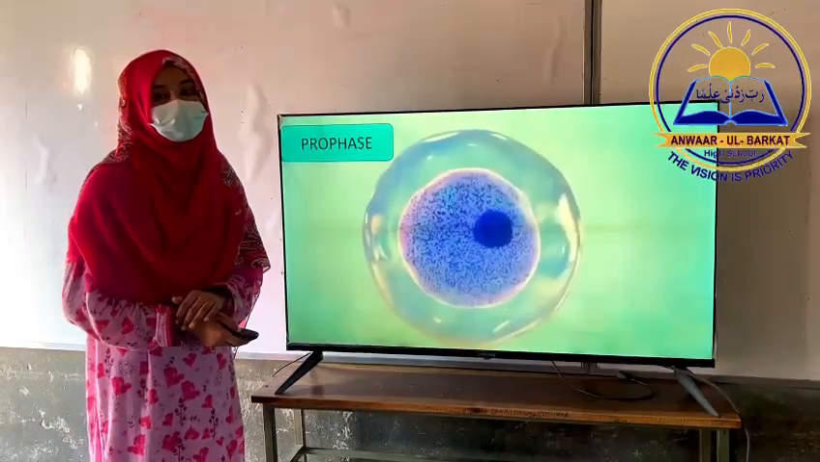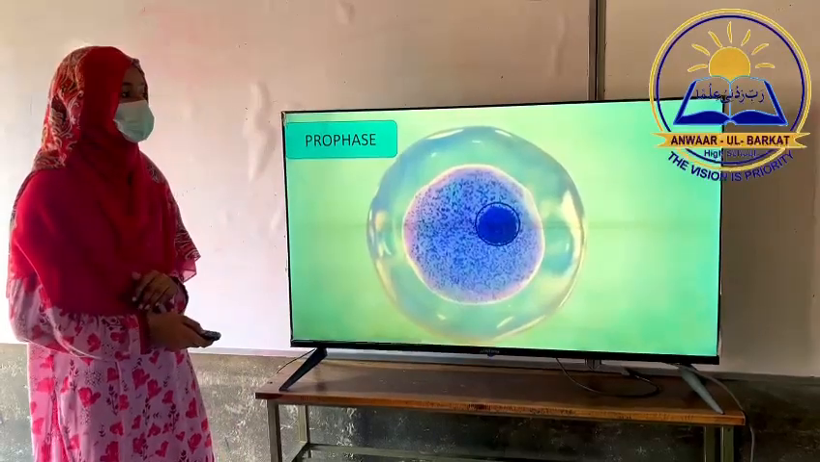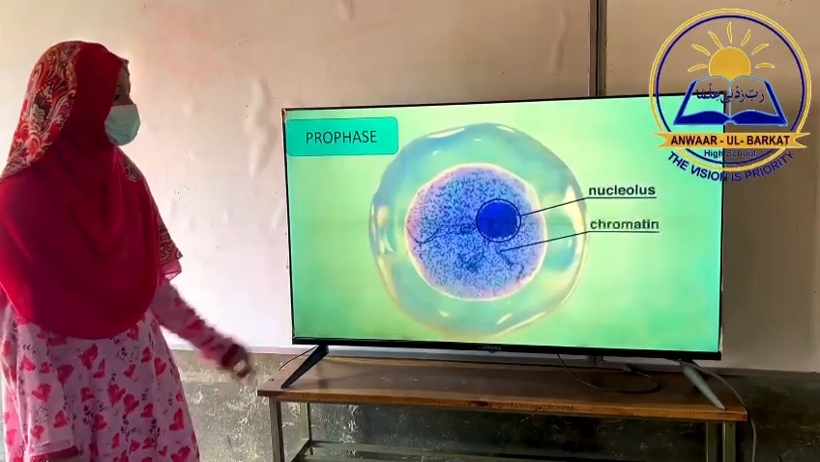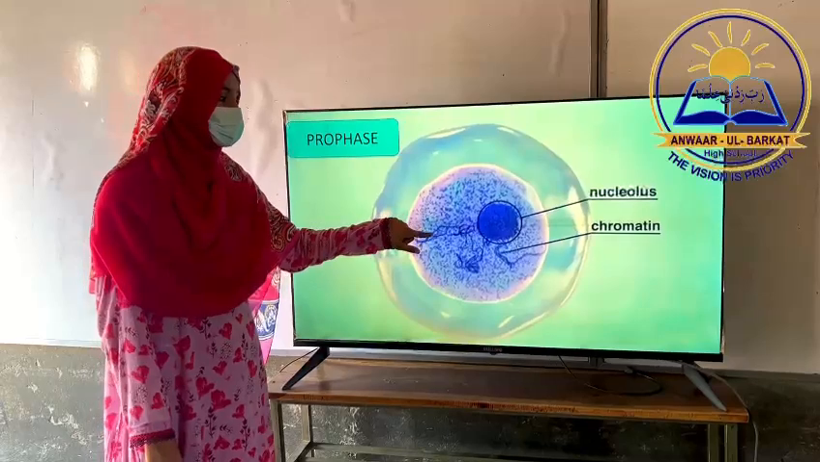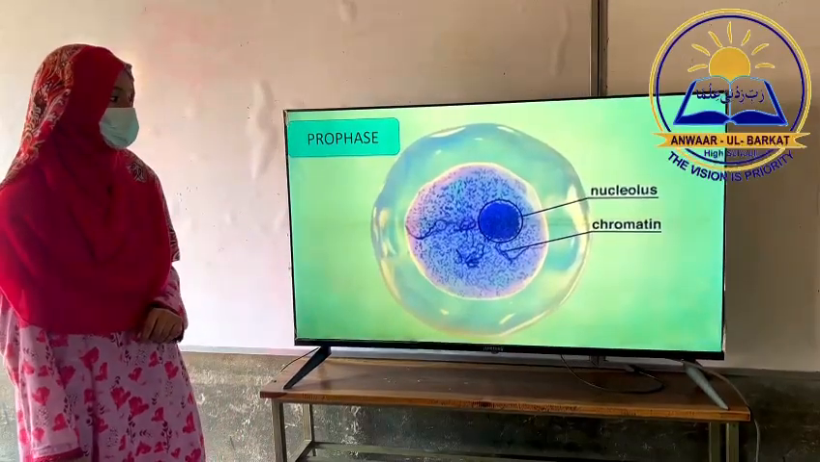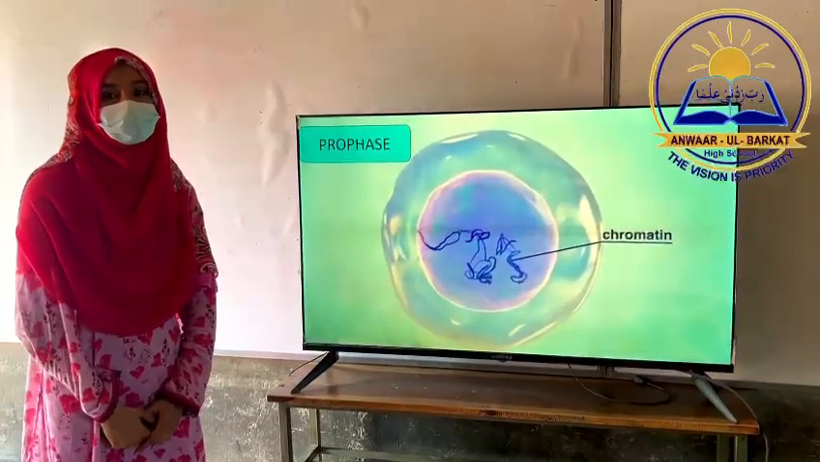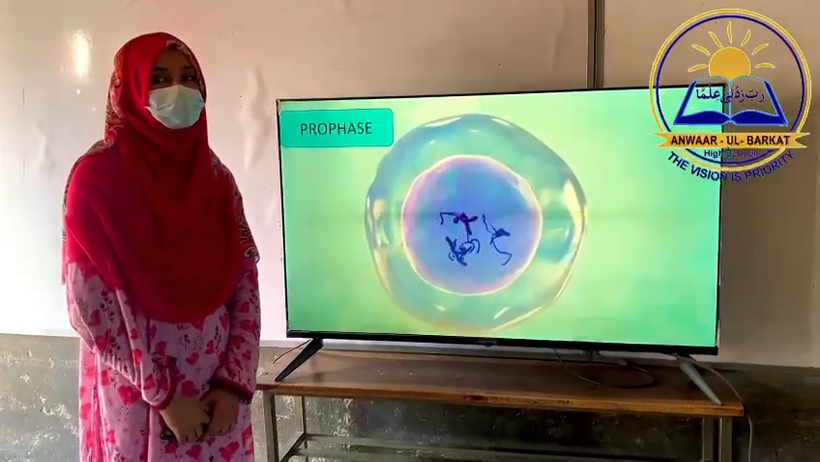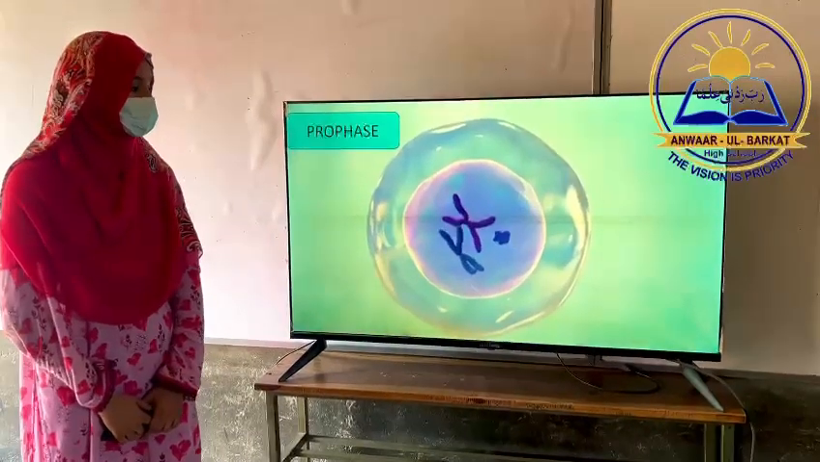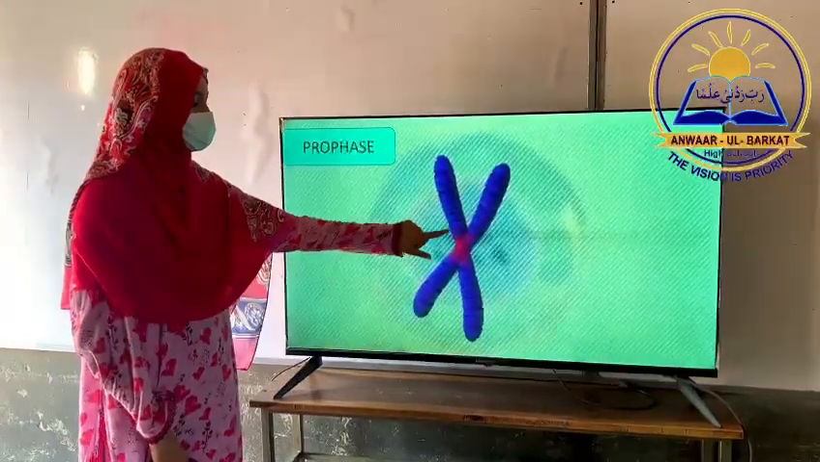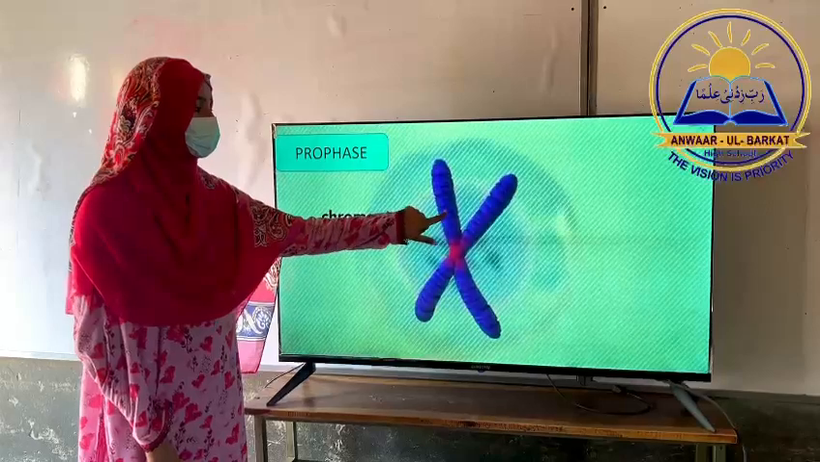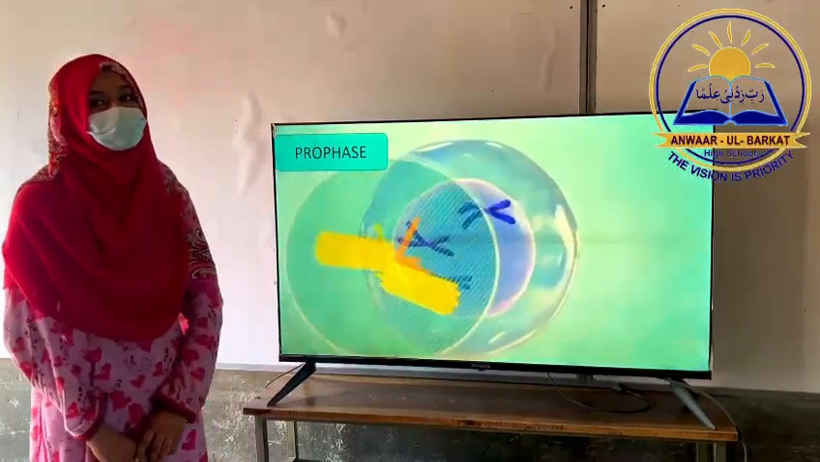It is the longest phase of mitosis. Prophase is when chromatin begins to condense into the shape of chromosomes and the nucleolus disappears. The previously replicated DNA coils tightly into sister chromatids. For the first time, you see individual chromosomes. In the center of each chromosome, a centromere attaches two sister chromatids together.